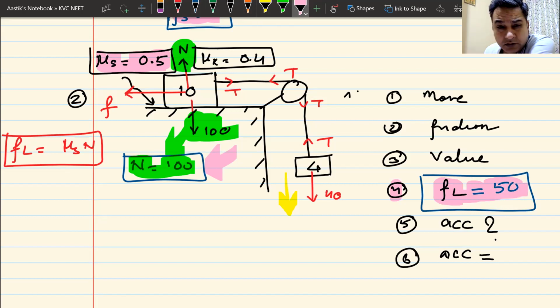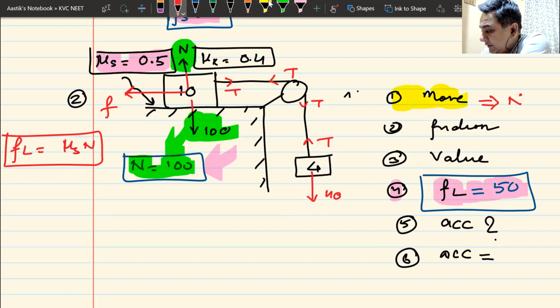So friction, limiting friction that is trying to stop it from moving is 50. What is trying to pull it is 40. Obviously, 40 cannot pull 50, and hence this block will not move. It remains at rest. So we have the first answer. Does it move? The answer is no, it remains at rest. We also have the answer for this question. Does it accelerate? The system was at rest. It cannot move. It cannot accelerate.